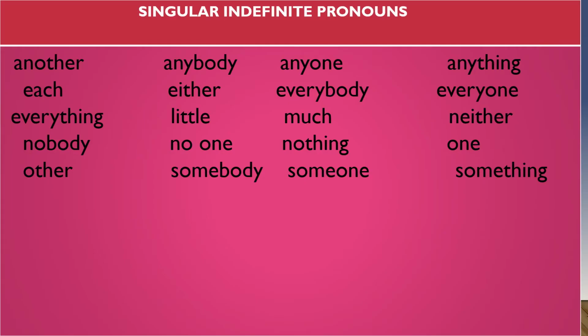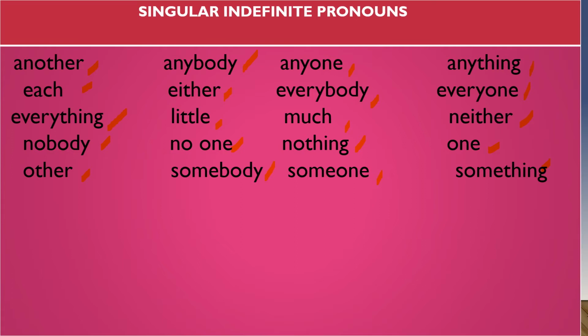These are singular indefinite pronouns. Let's read all the singular indefinite pronouns. Another, each, everything, nobody, other, anybody, either, little, no one, somebody, anyone, everybody, much, nothing, someone, anything, everyone, neither, one, something. I have told you that most of the indefinite pronouns are singular.